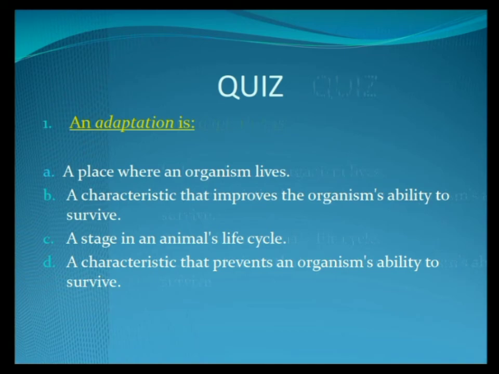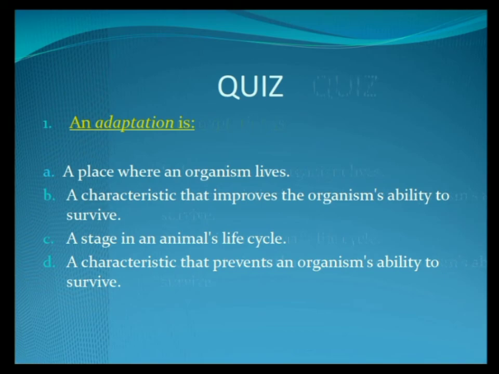The first question: an adaptation is a place where an organism lives, a characteristic that improves the organism's ability to survive, a stage in an animal life cycle, or a characteristic that prevents an organism's ability to survive. So a place where an organism lives is not possible since it is a habitat.